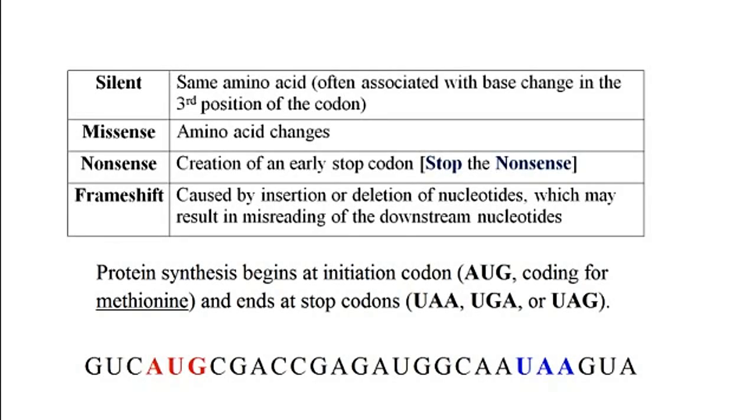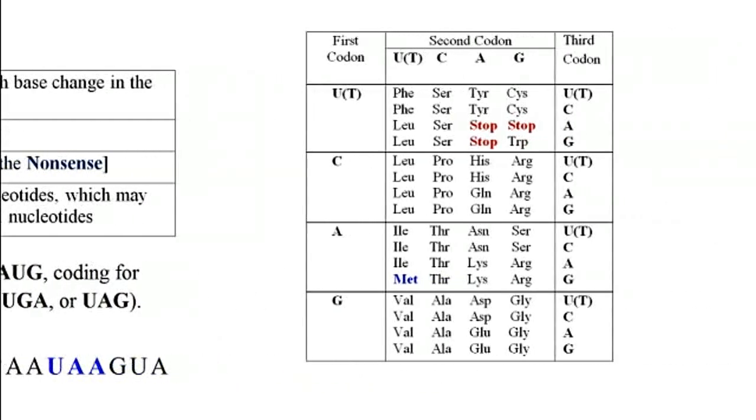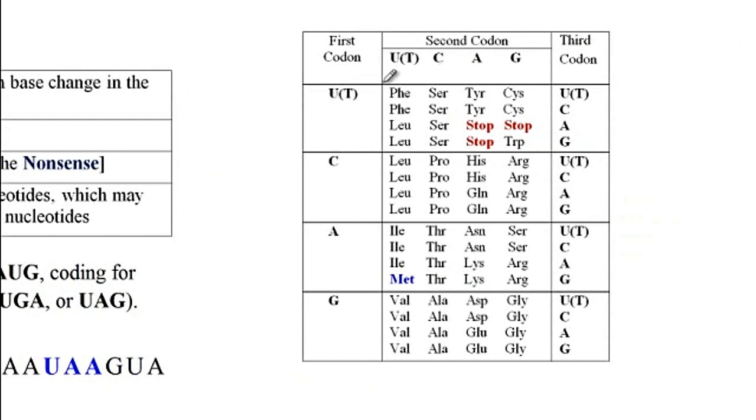In this video, I would like to describe different types of mutations, including the silent mutations, missense, nonsense, and the frameshift mutations. But first, I would like to describe the universal genetic code. So here we have the genetic code through which the mRNA can be translated into polypeptides. So every codon has 3 nucleotides which code for one specific amino acid.